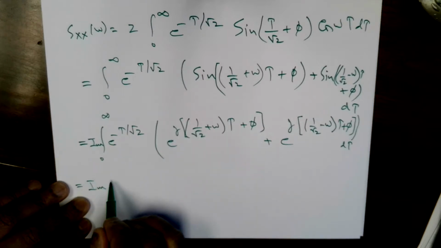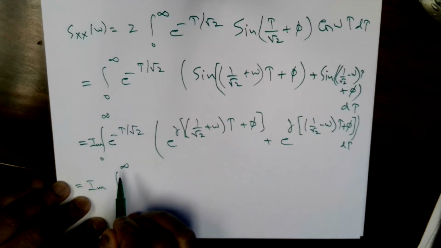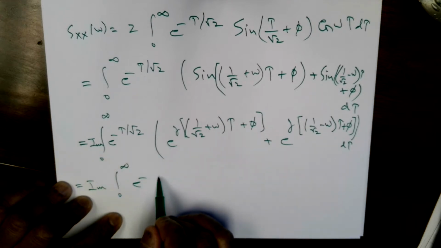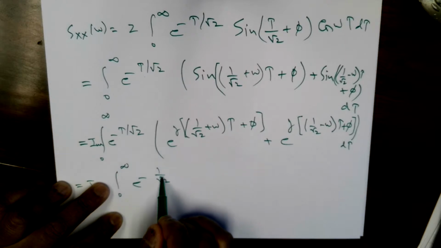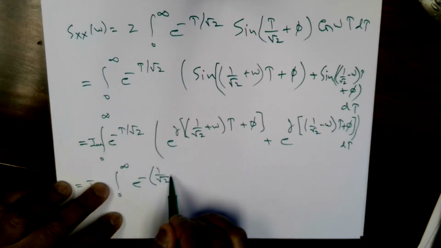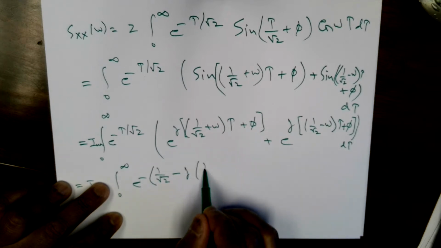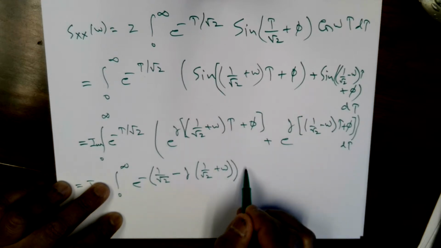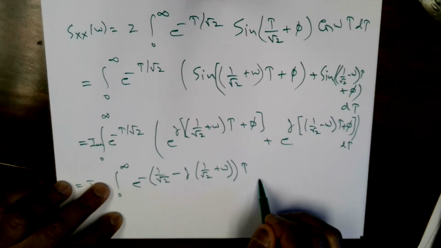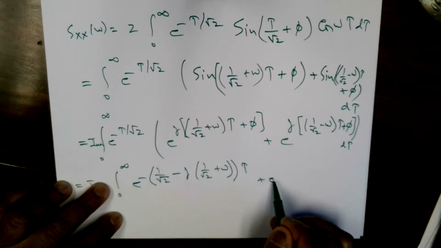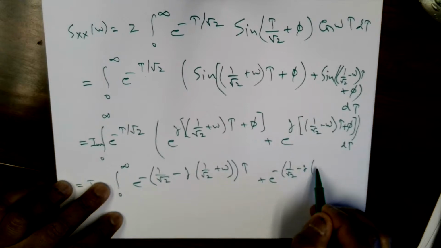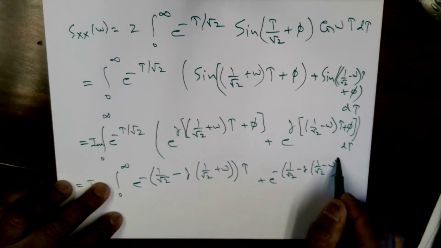If you follow me, you can see that this is the integral from 0 to infinity of e raised to minus 1 over square root of 2, then, because I took a minus outside, minus j (1 over square root of 2 plus omega) multiplied by tau, plus the same thing with a minus sign: e raised to minus 1 over square root of 2 minus j (1 over square root of 2 minus omega) tau.